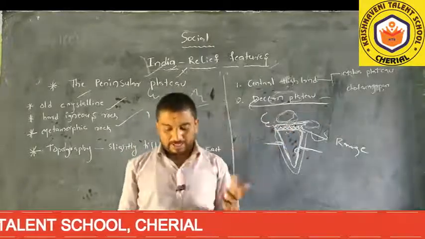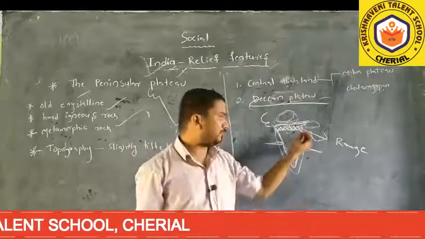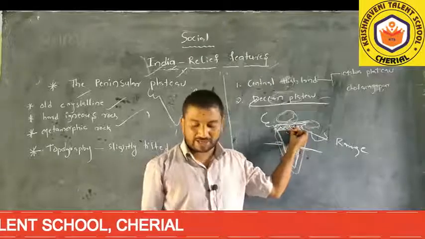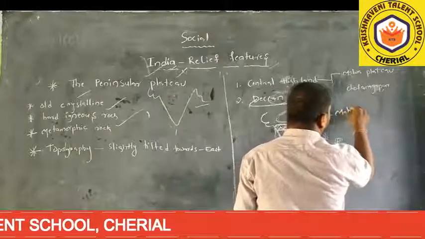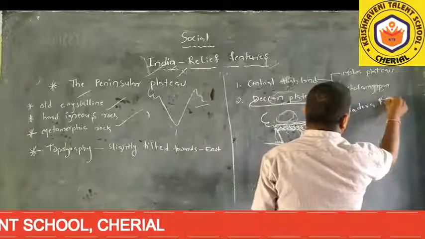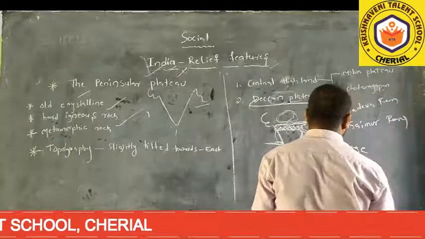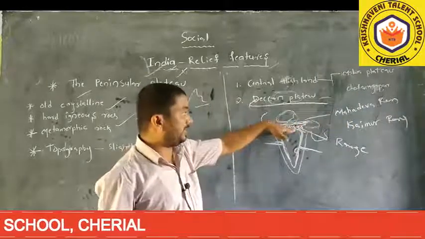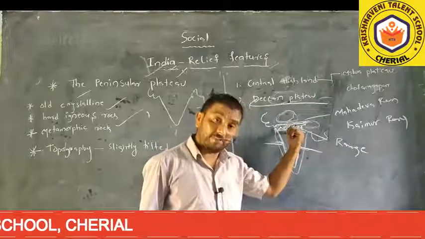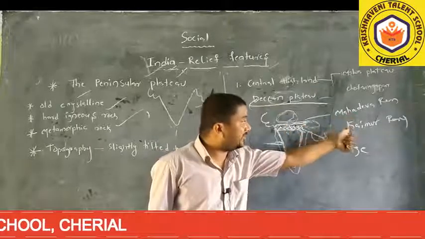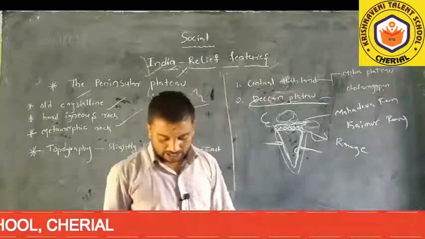There are many small ranges also in the north: the Satpura range, Mahadeva range and Kaimur range. On the north edge of the Deccan Plateau are the Satpura, Mahadeva and Kaimur ranges, in the west the Western Ghats, and in the east the Eastern Ghats.